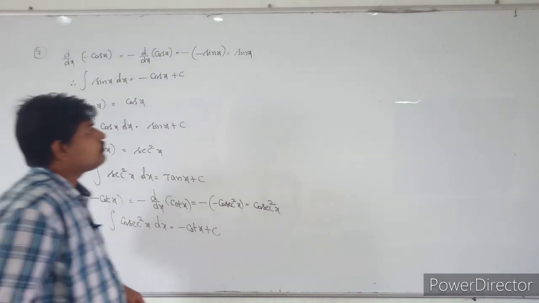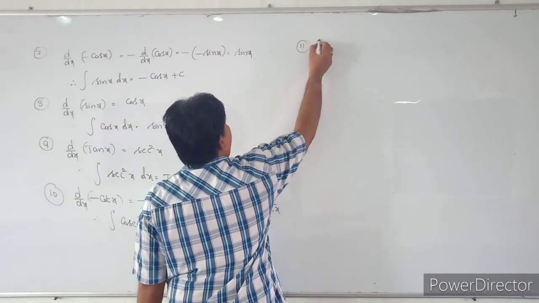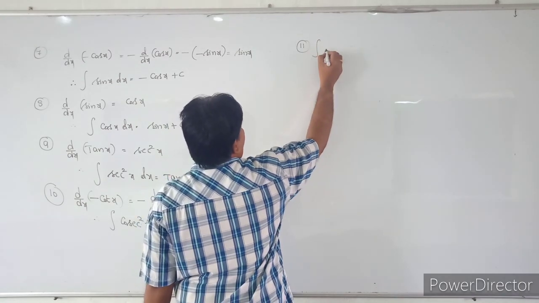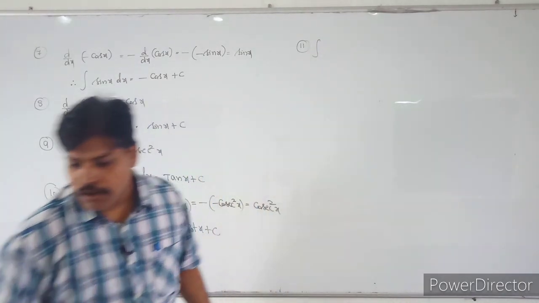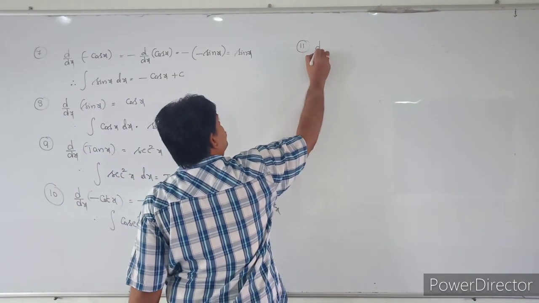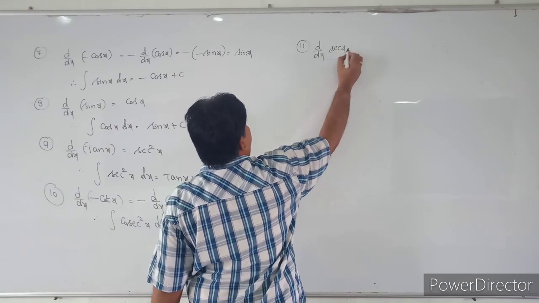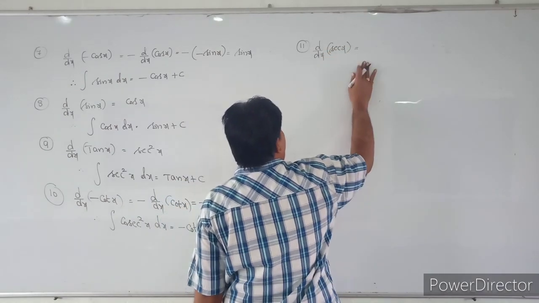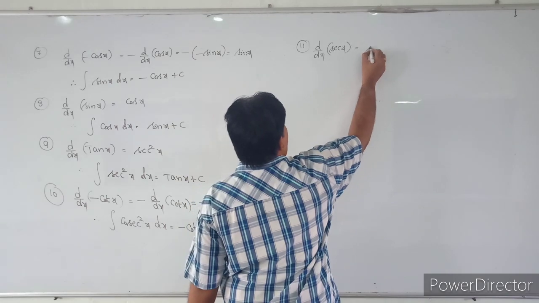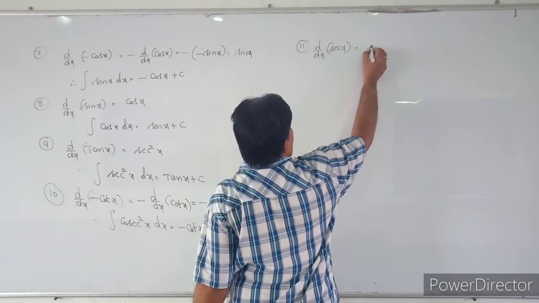See the next one, the derivative of secant x. What is the derivative of secant x? That is nothing but secant x into tan x.